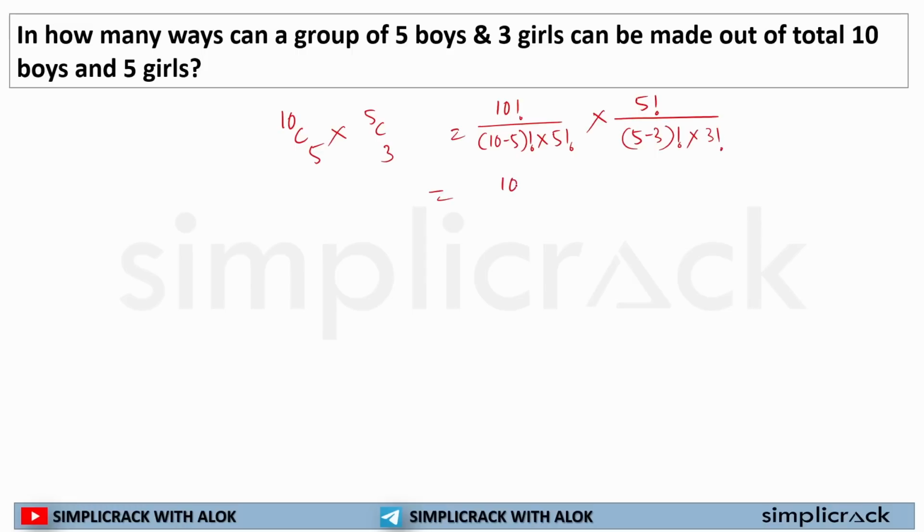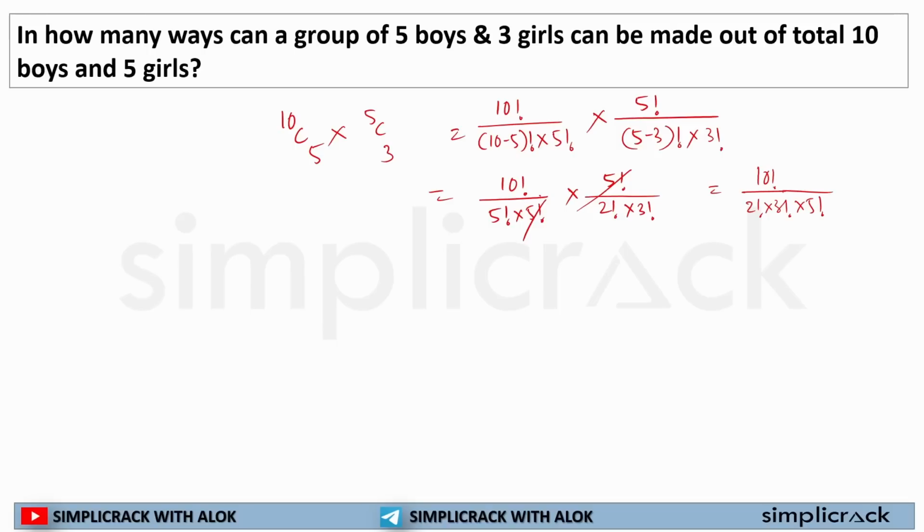If I solve it, I'll get 10 factorial divided by 5 factorial times 5 factorial, multiplied by 5 factorial divided by 2 factorial times 3 factorial. 5 cross out. If you solve the whole question, you will get the answer. Most of the time you will get your answer like this: 10 factorial divided by 2 factorial times 3 factorial times 5 factorial. Okay, I hope this was quite easy.